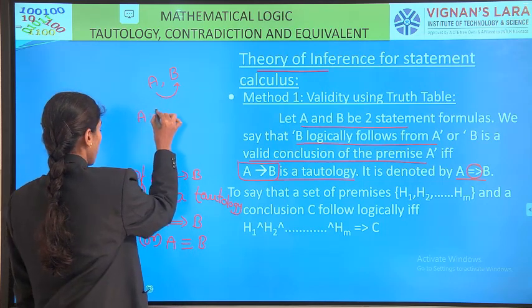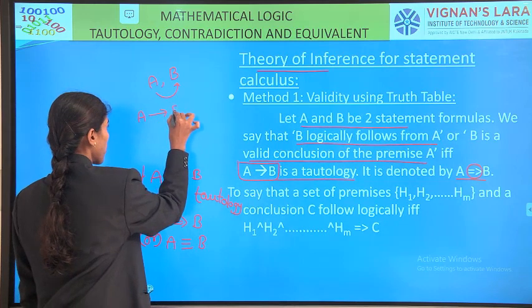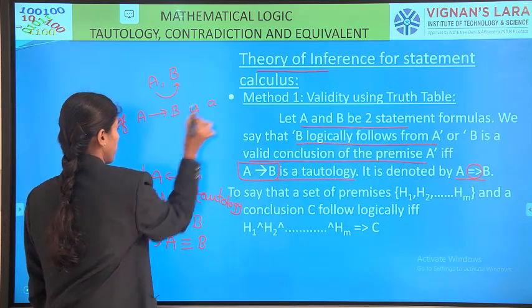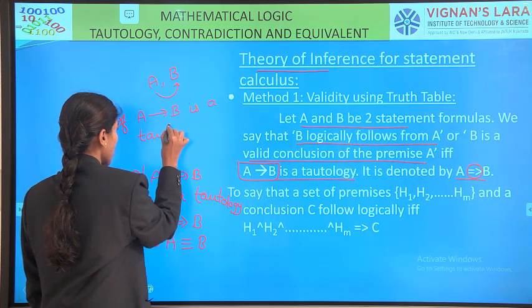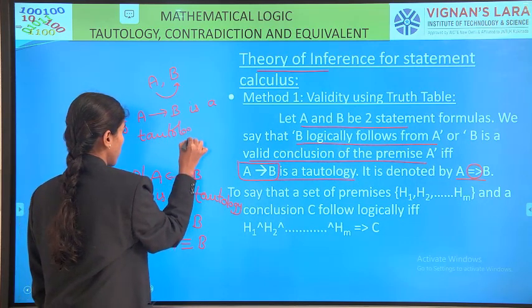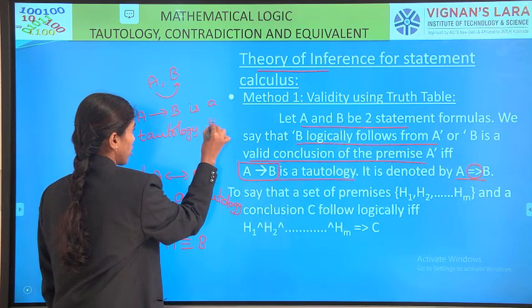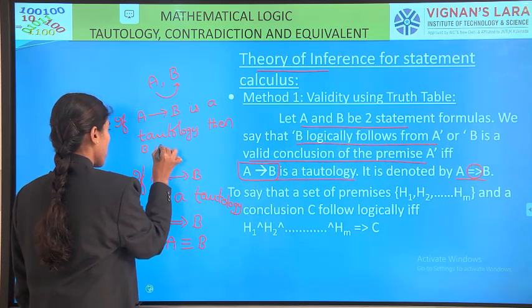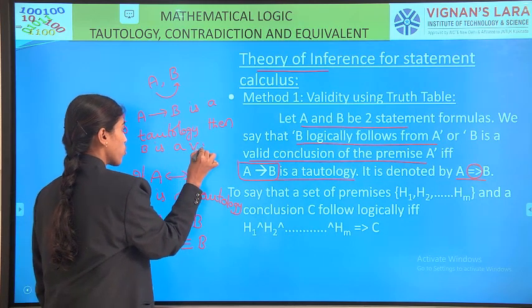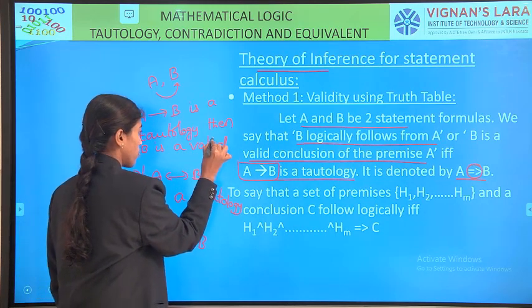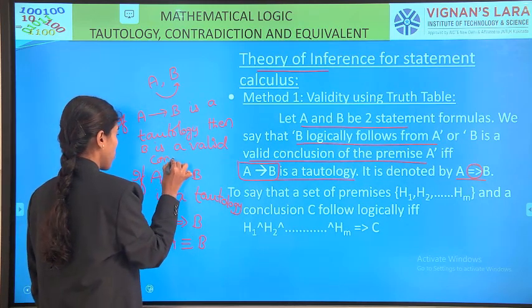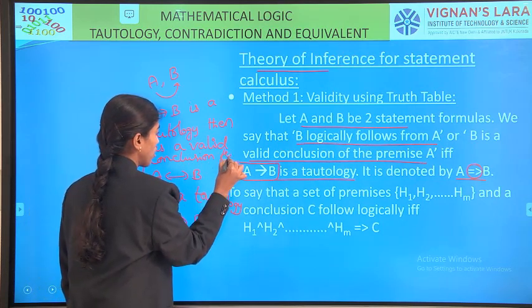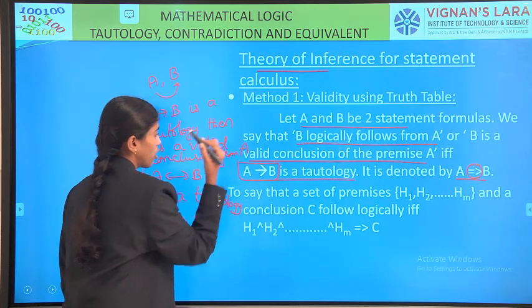If A conditional B is a tautology, then B is a valid conclusion from A. Right?